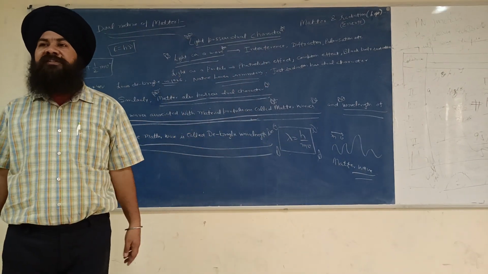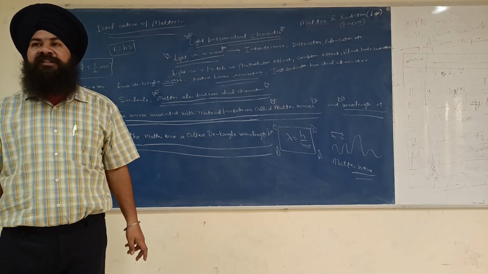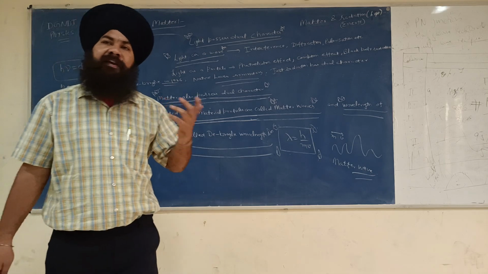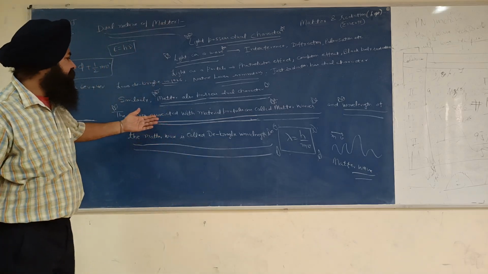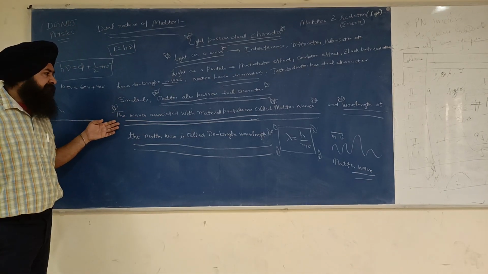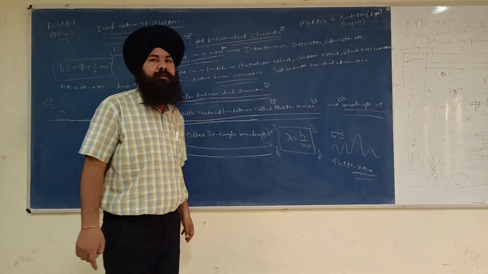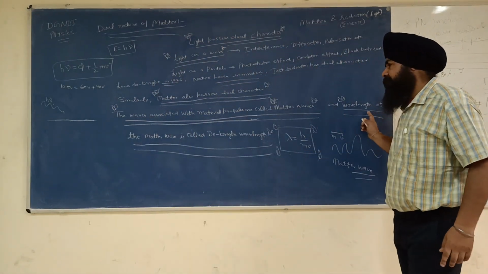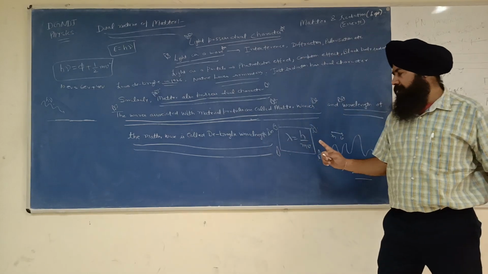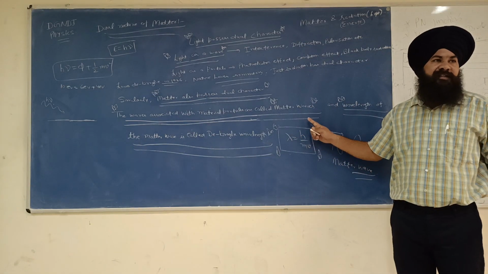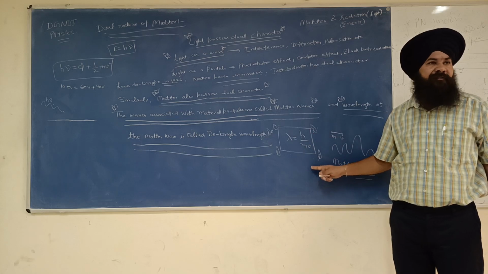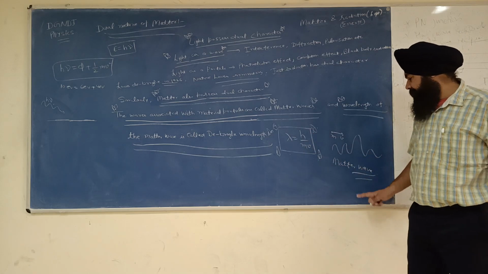So the interesting story is that matter also possesses a dual character. Matter possesses particle nature as well as wave nature, and this wave nature is given by de Broglie. The wave associated with the material particle is called the matter wave, and its wavelength is called the de Broglie wavelength, given by lambda is equal to h over mv.